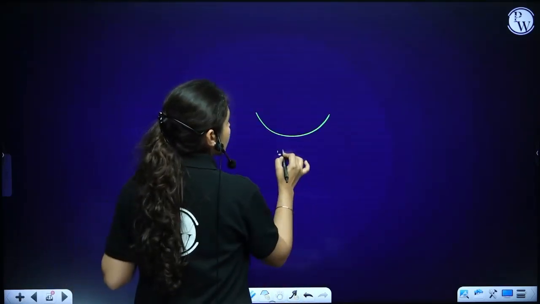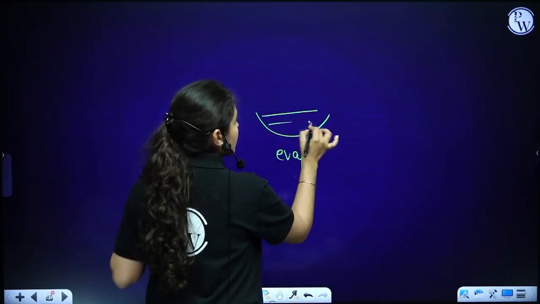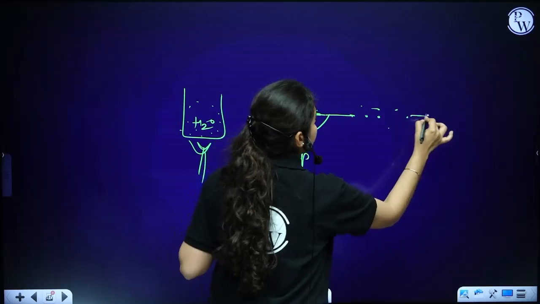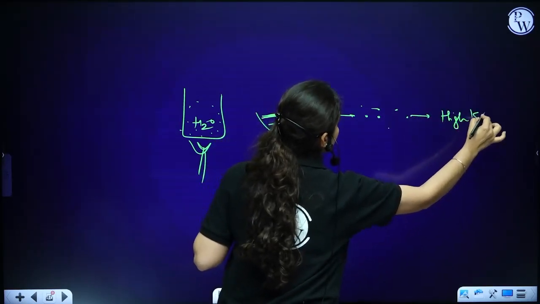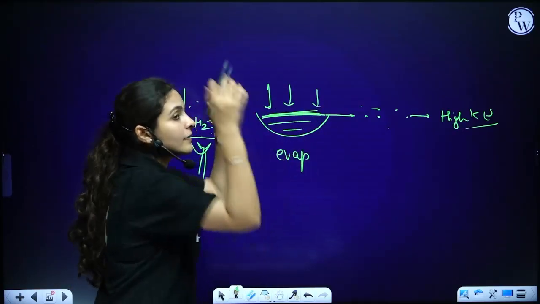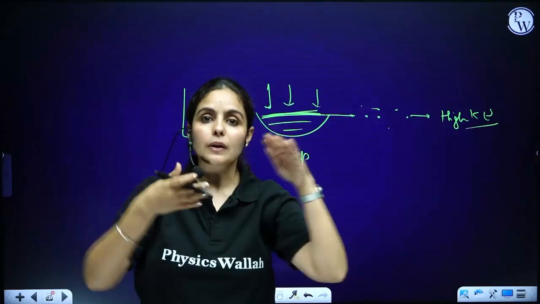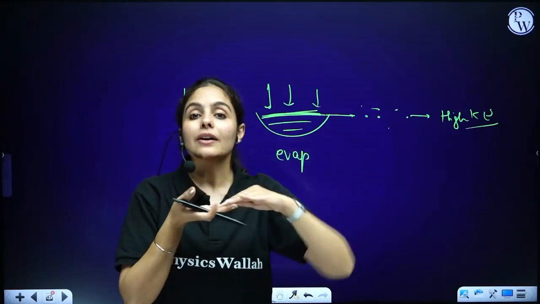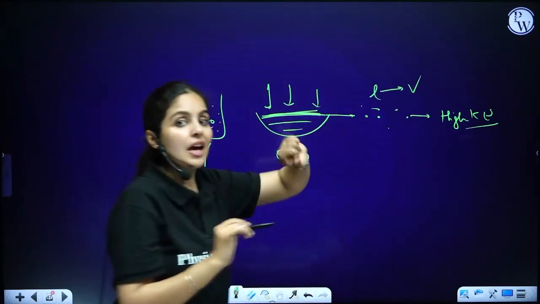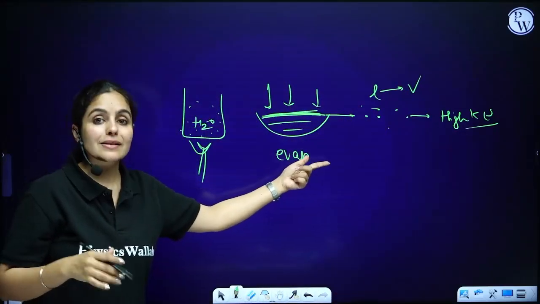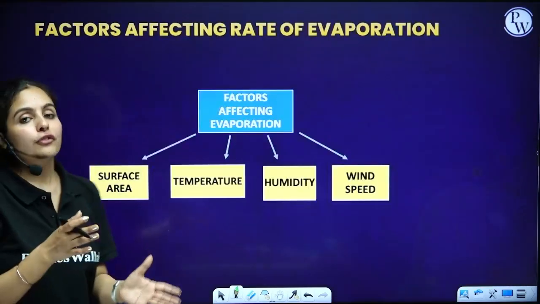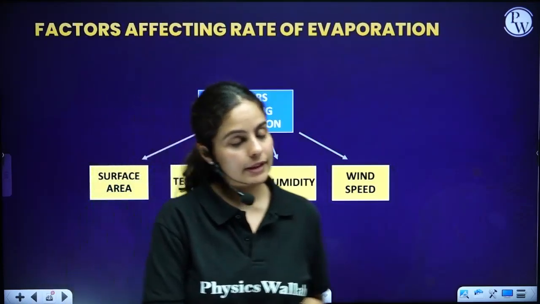Whereas if I'm talking about evaporation, the water present on the surface will have particles with high kinetic energy. Particles on the surface will have high kinetic energy because they are gaining energy from the environment. They are gaining energy from the surroundings. So surface particles of water will have high kinetic energy, so they will first start converting from liquid to vapor state. And that's the reason we call evaporation a surface phenomenon, whereas boiling is considered a bulk phenomenon. Clear? Yeah? All right.